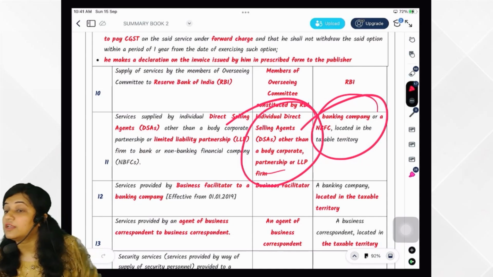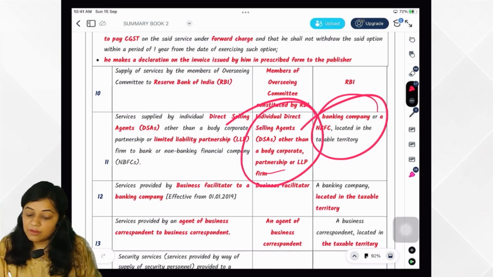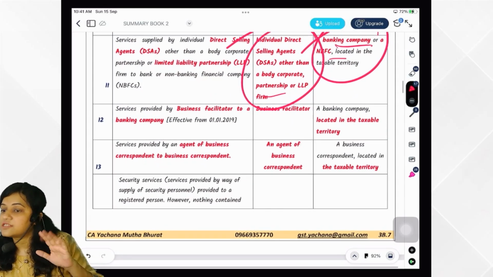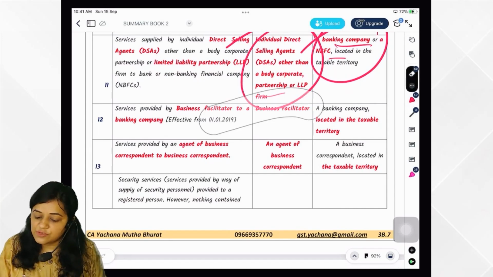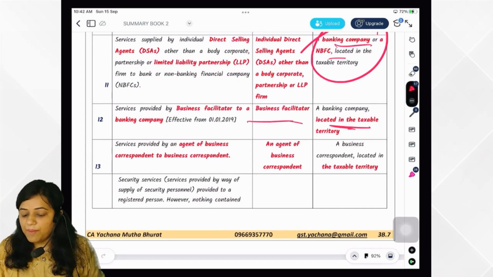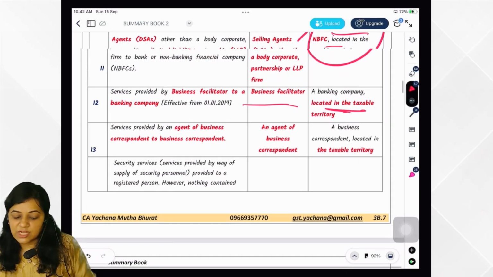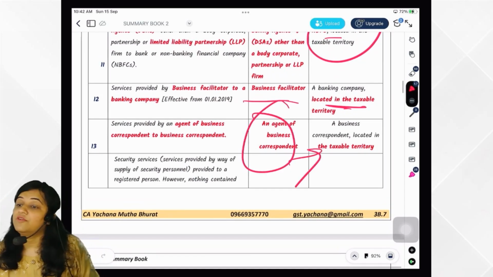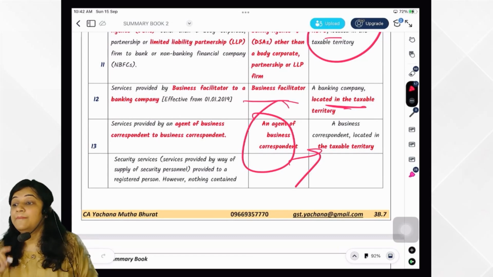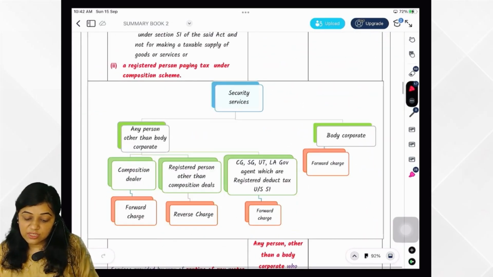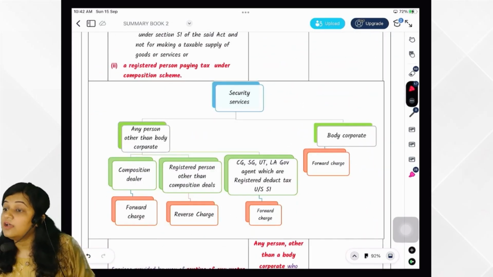So individual DSA giving services to a banking company located in NBFC, who would be discharging the tax? Banking company located in or located in taxable territory. Okay, then business facilitator giving services to the banking company would be discharging. Agent of business correspondent giving services to business correspondent would be charging the tax under the reverse charge.